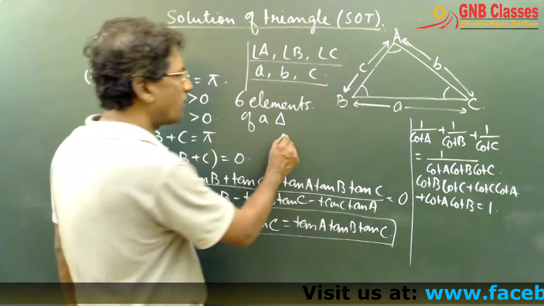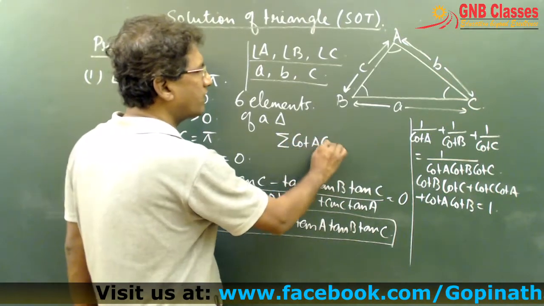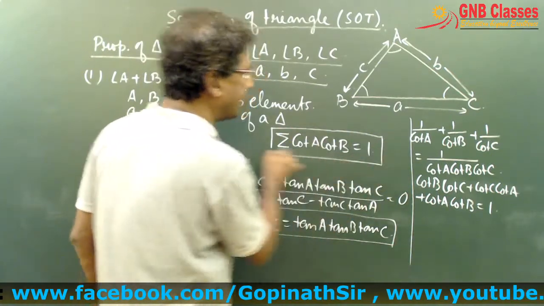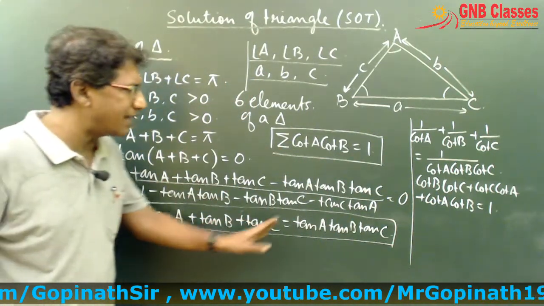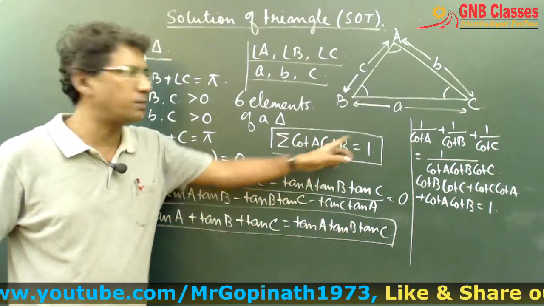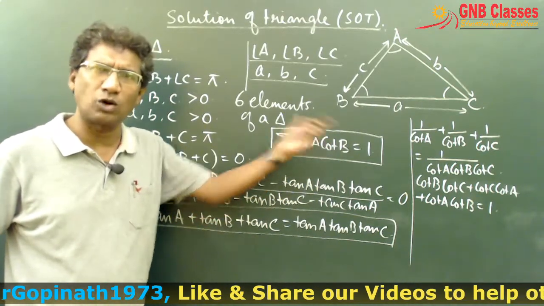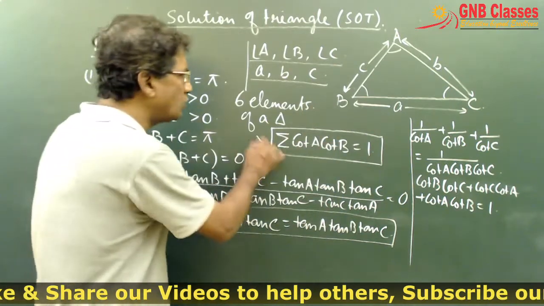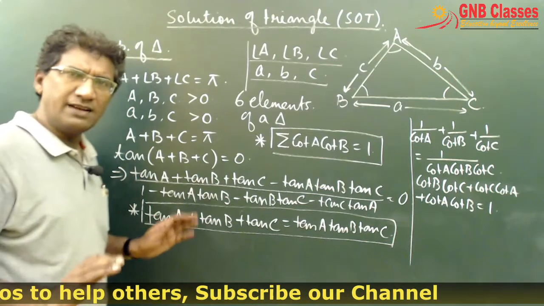Is it clear? So from now onwards, we will remember that sigma cot A cot B is nothing but 1 for any triangle. So for any triangle, tan A plus tan B plus tan C equals tan A tan B tan C, as well as sigma cot A cot B is 1. What is sigma cot A cot B? It's basically cot A cot B plus cot B cot C plus cot C cot A equals to 1. So these two things we must remember. Is it clear? Till this it's clear?